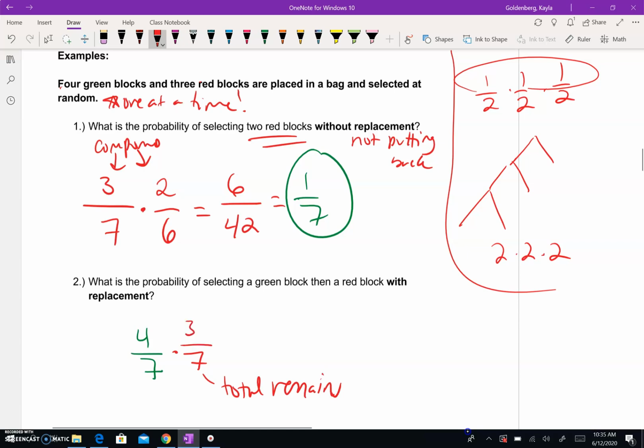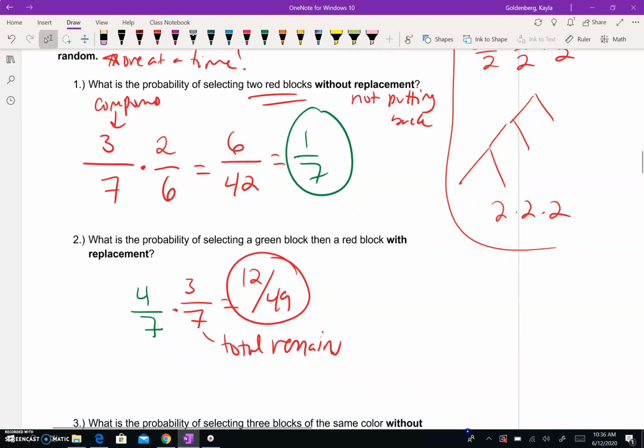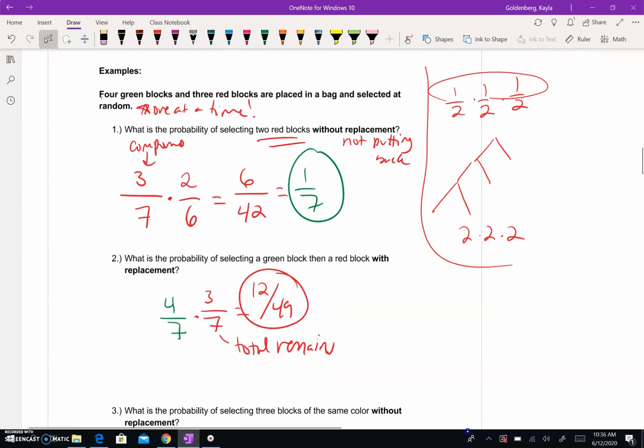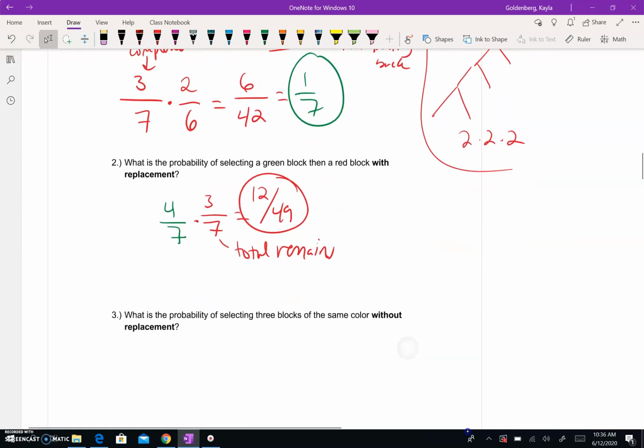Notice that this one you're just picking the total because you haven't picked any red blocks yet, right? The total was changing up here because you weren't putting them back and you had already picked one of the red blocks. So just kind of keep in mind some of the small details. And then you've got 12 out of 49, and that should not simplify. So not the biggest chances of selecting in that order.